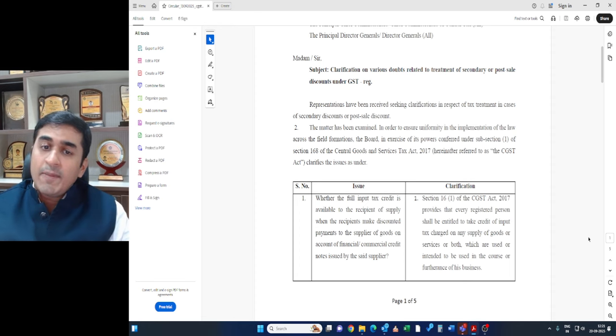Now he has already paid GST of 180 to me, which I have already deposited to the government. Now let us say if I issue a financial credit note of 100 rupees for reducing the value of this 1000, whether ITC also of 18 rupees is required to be reversed proportionately.